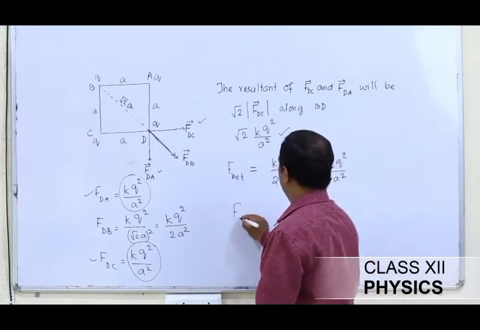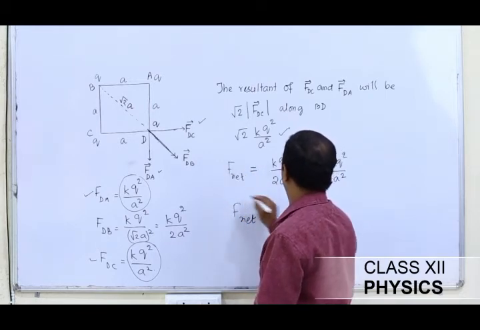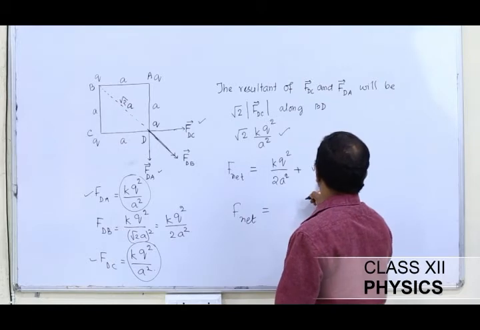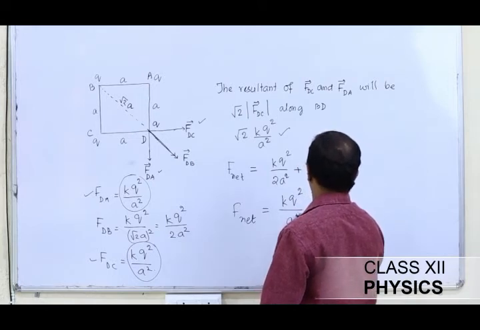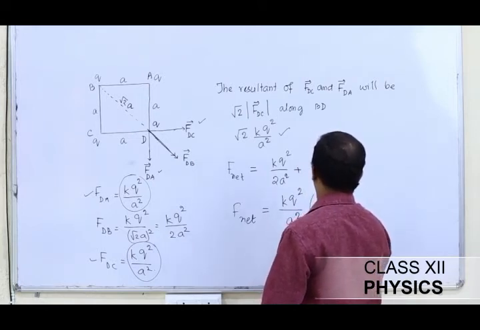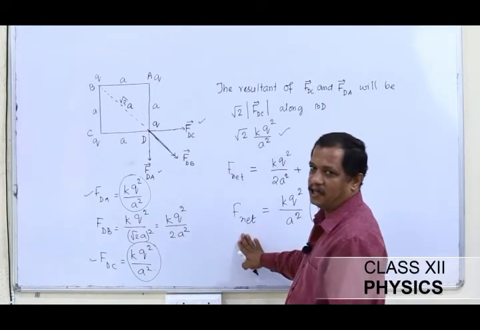If I find the sum, F net will be equal to, taking out the common KQ square by A square, root 2 plus 1 by 2. This is the magnitude.